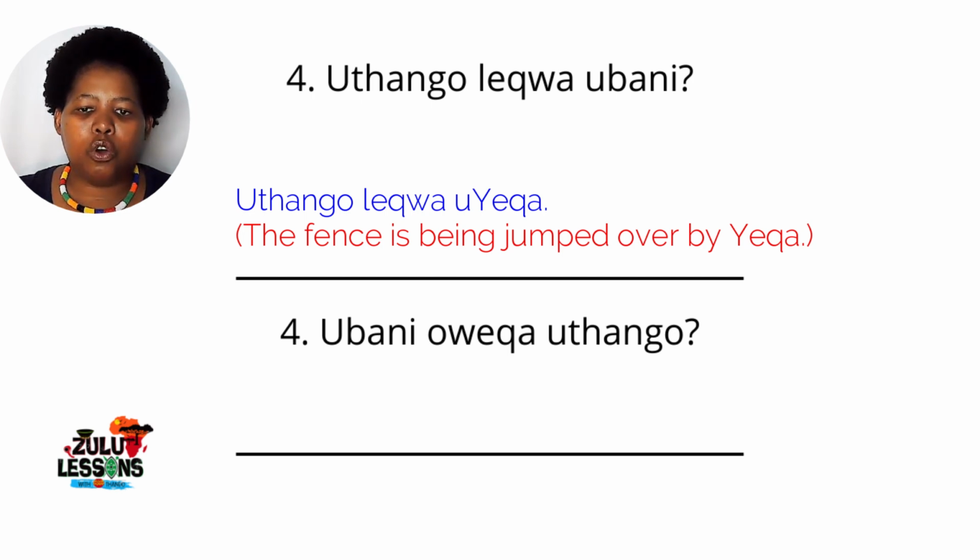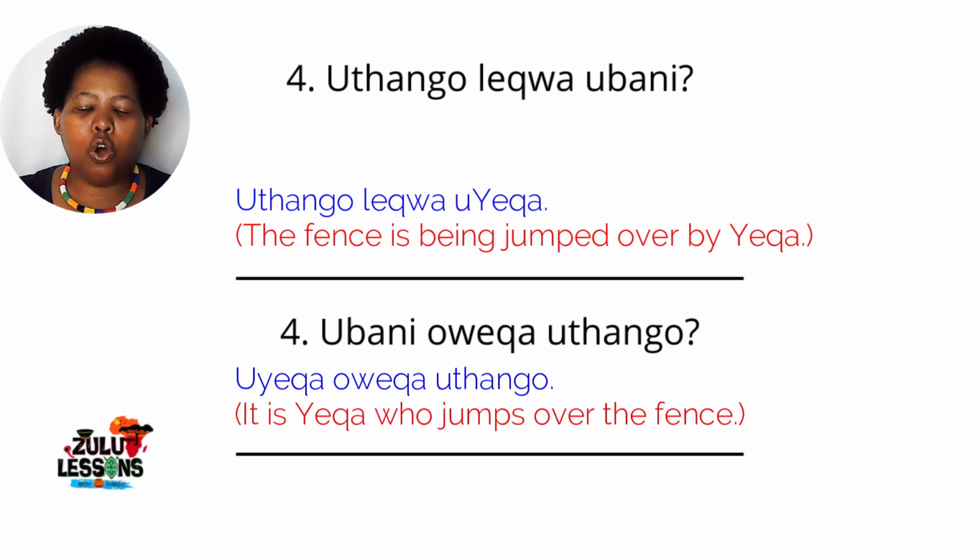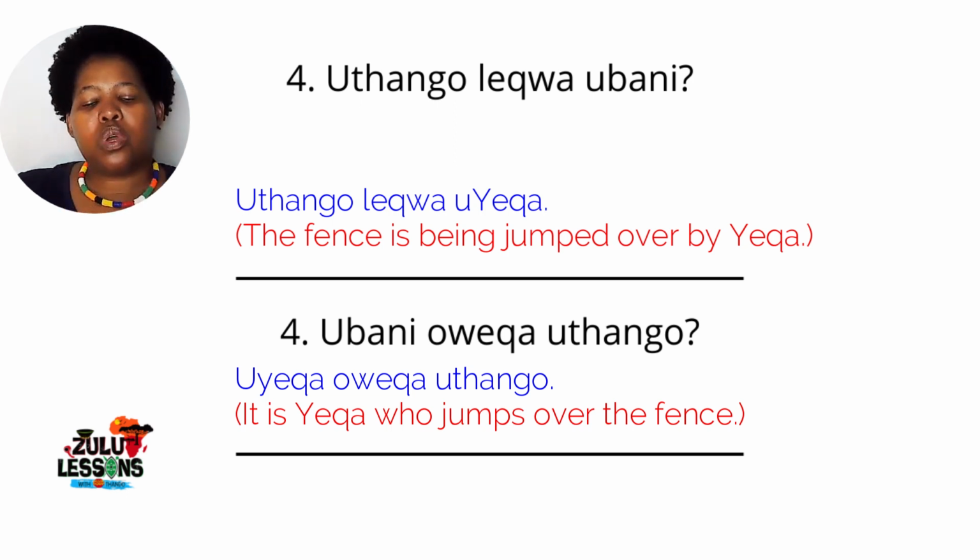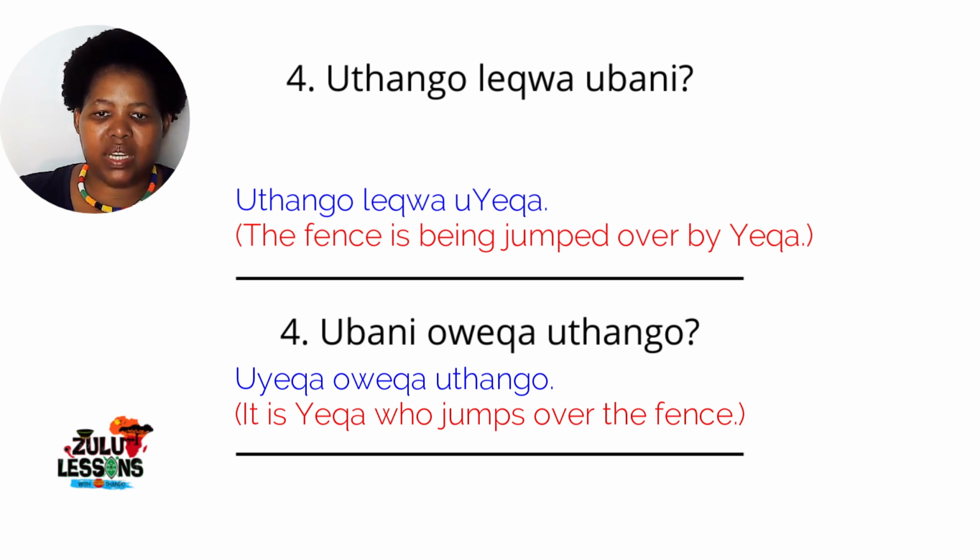Uyeqa oweqa uthango. So that uyeqa, we are saying it is yeqa who jumps over the fence. We are saying oweqa. We are using the verb yeqa, or to jump over, as an adverb here. So describing the action that is being done by the subject of the sentence, yeqa.